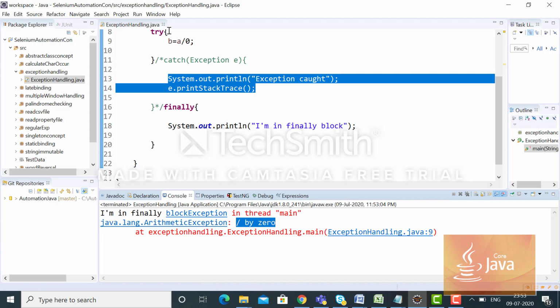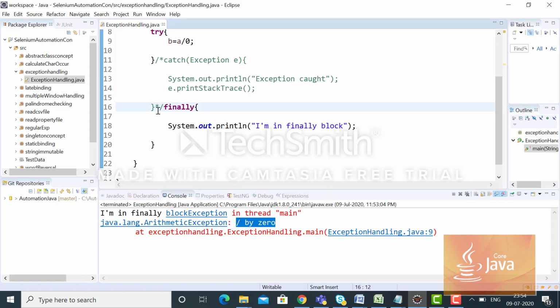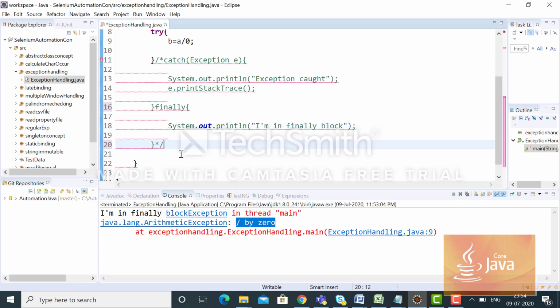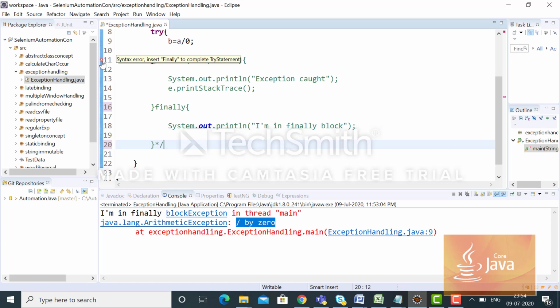But try without catch is very much possible, whether an exception is being thrown or not within the try block. But try always should be followed by finally. If we comment the finally, then you are seeing there is a syntax error, insert finally.